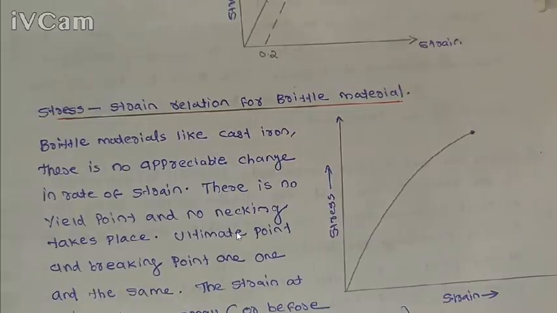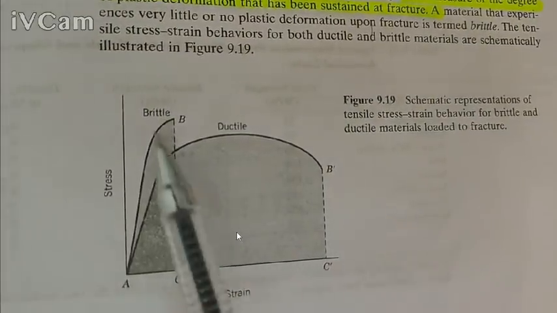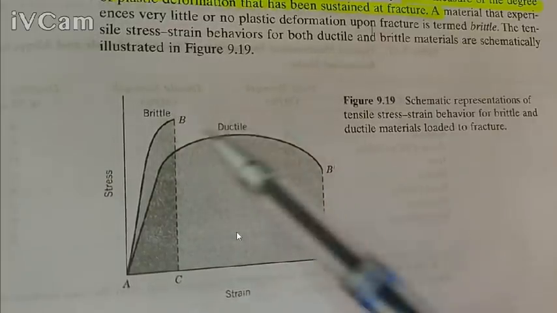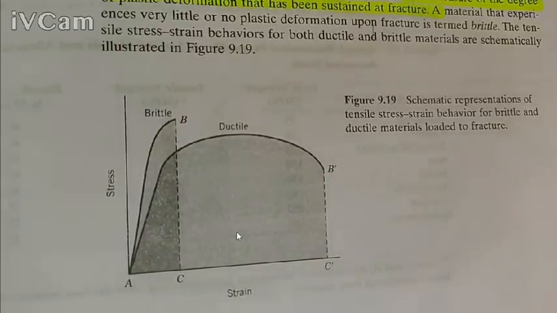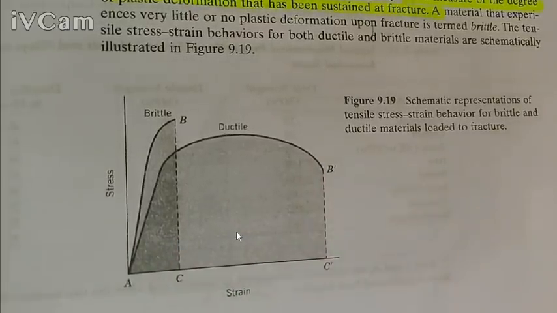So this is the difference between the brittle and the ductile material stress strain diagram. This is for a brittle material without any specific point on the graph, and this is for ductile material. And the area inside the graph is called the energy absorbed by the material before rupture.